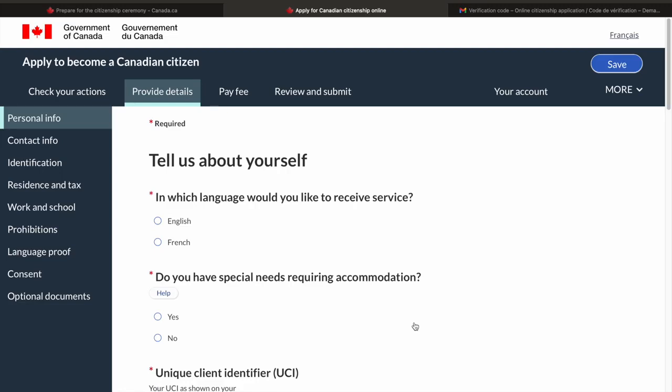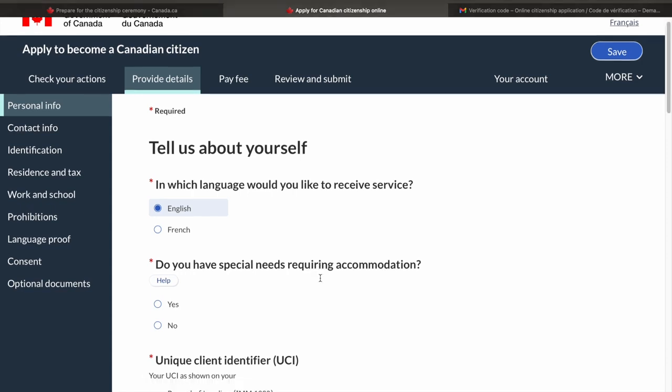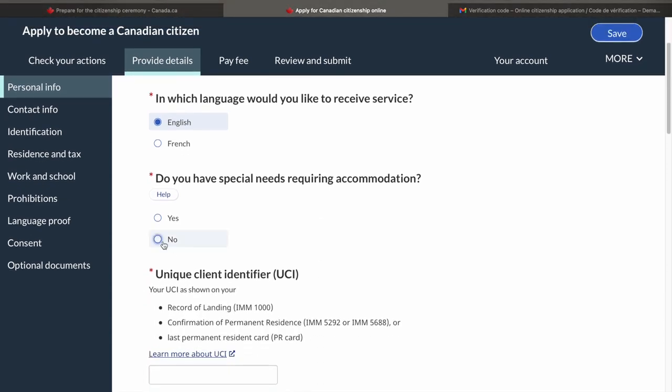So this is a completely new portal that they have launched just a year ago. So you have to fill all the details here, and of course none of the details could be incorrect. So in which language would you like to receive the service? So if you want English, I'm just selecting certain values here and it would be different for you. So please don't hesitate to select particular value. I am just choosing random ones here. Special needs requiring accommodation, let's say no.